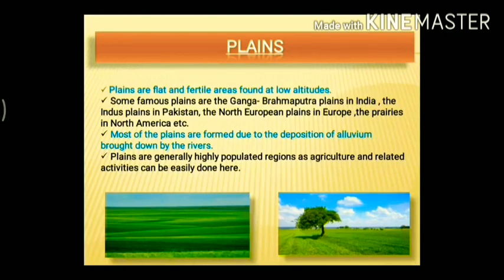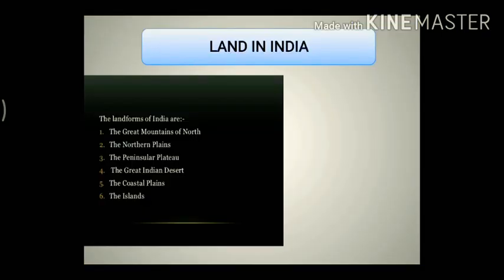Okay. And plains also have a good network of transport and communication. Yes, we all know in comparison to the mountains and plateau areas, plains have a good network of transport and communication. Understood?